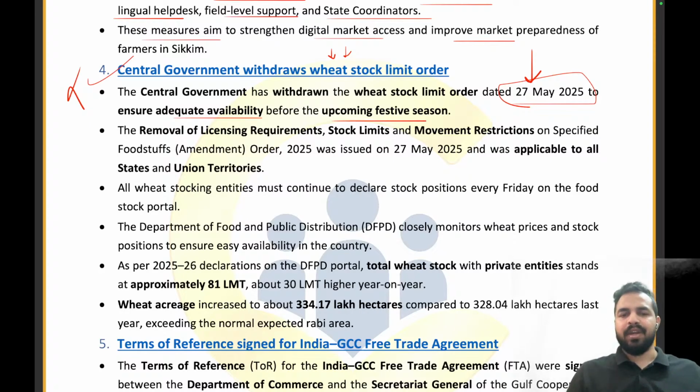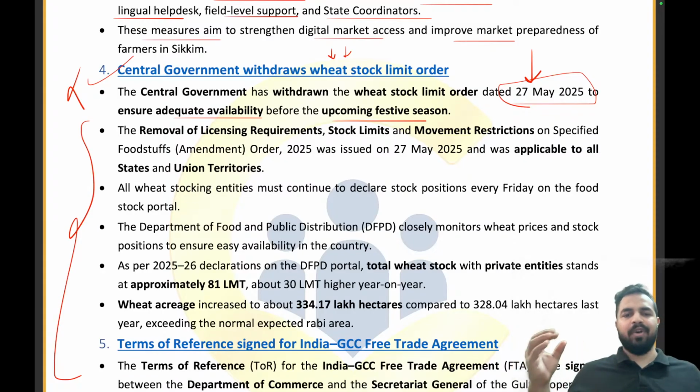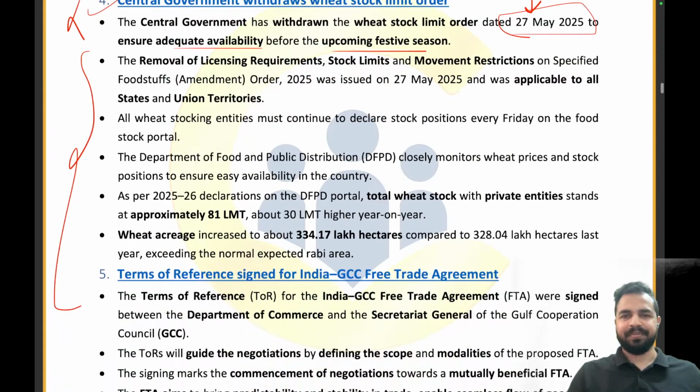Clear everyone? Now I would like to request all of you to please ensure that you go through this article on your own. The major context of the article I have already told you, right? But let me again tell you that this is not that important from the examination point of view. Clear everyone, my dear future RBI officers? Everything is clear? Now let's move on to the next news article.